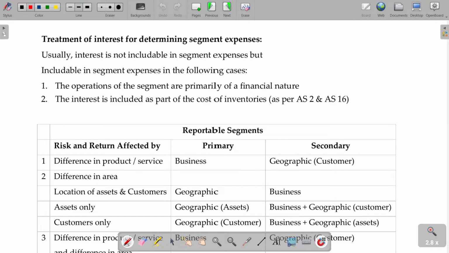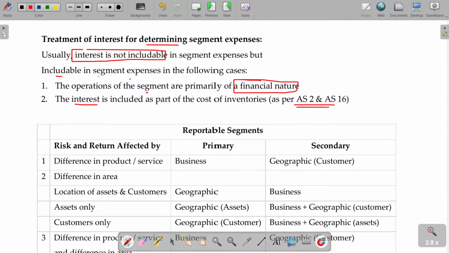Treatment of interest for determining segment expenses. Usually, interest is not includable; it is separately calculated. That's how we calculated the sum. But it is includable in segment expenses when the operations of the segment are predominantly financial in nature. If it is a banking company, then it's includable. For a banking company, interest is the operating expense. Interest is also included if it is calculated as per AS 2 or AS 16, borrowing cost, where the interest is going to be capitalized or added to the inventory.